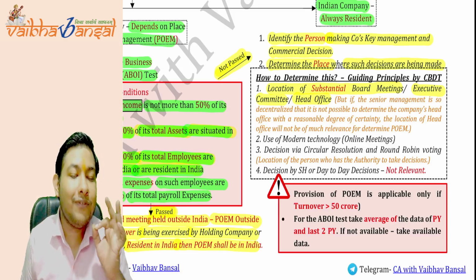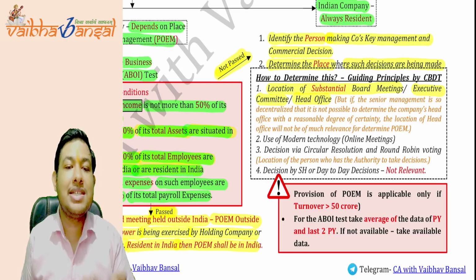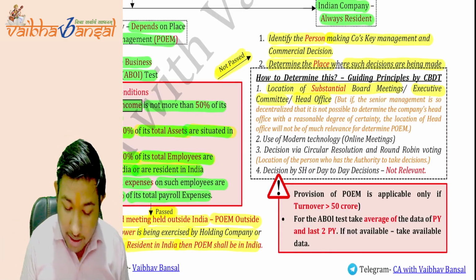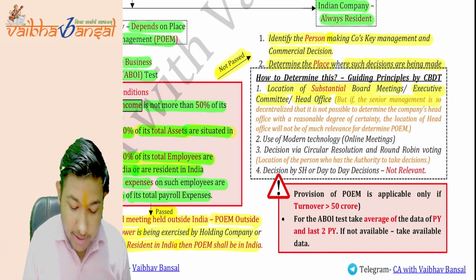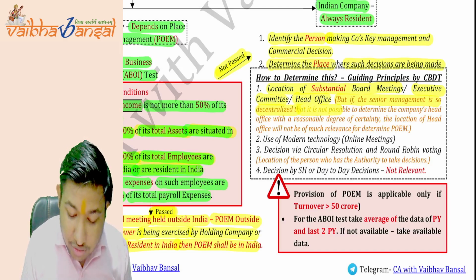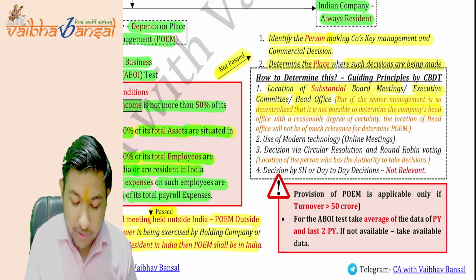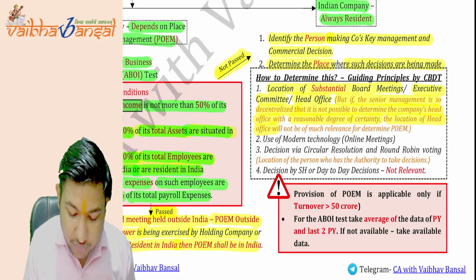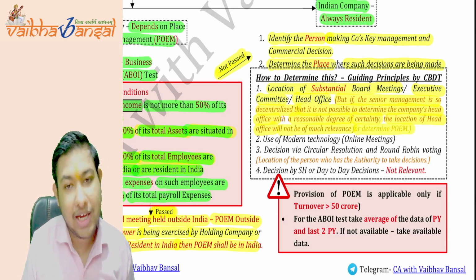It is not of much relevance where the decisions are taken or where the location of the head office is. But if the senior management is so decentralized that it is not possible to determine the company's head office with a reasonable degree of certainty, the location of the head office will not be of much relevance for determining POEM.